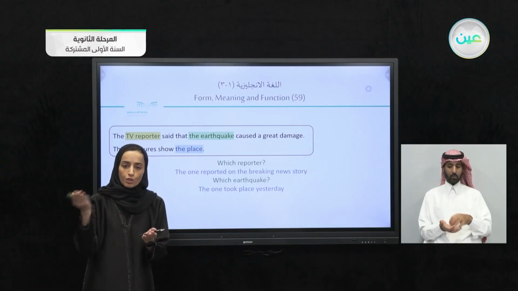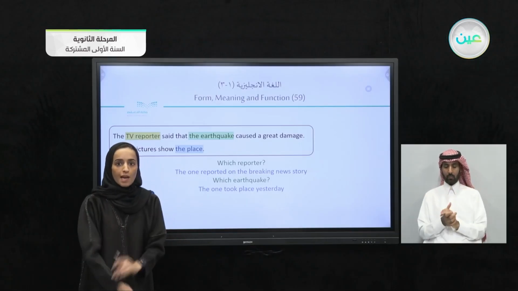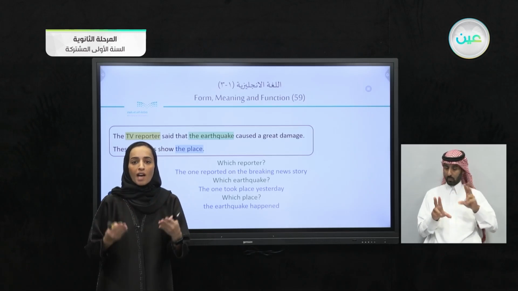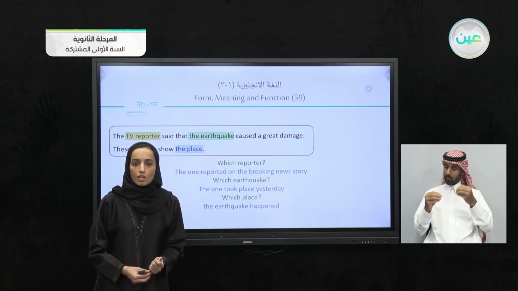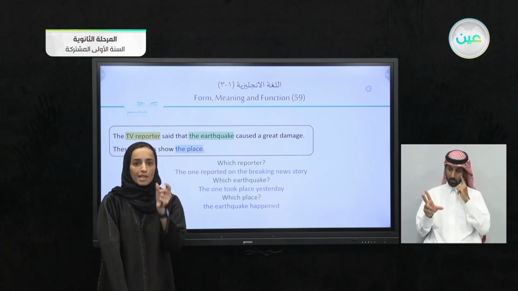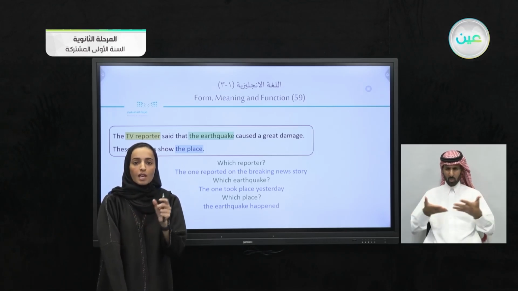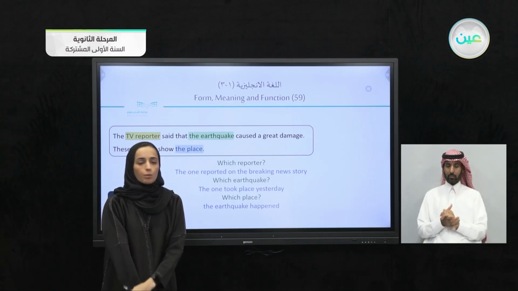The place of the earthquake or the place of the damage. So which place? The place where the earthquake happened. So when you are giving information, you have to add extra details to show the people, is it this or that earthquake? Is it this or that reporter?